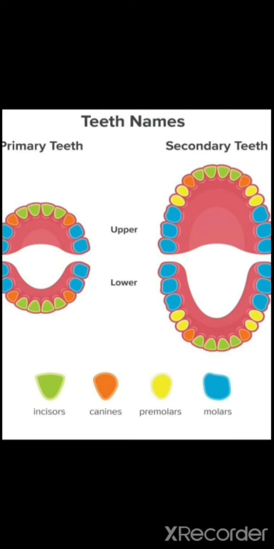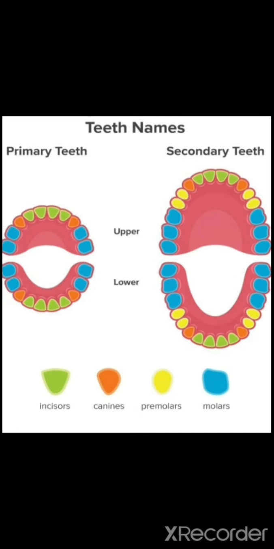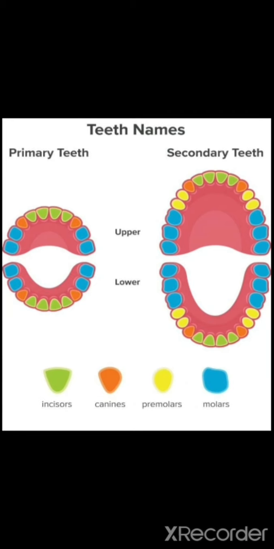And the next teeth on both the sides, that is the orange color. See the image clearly. The orange color teeth are your canines. In this image, you can see after the first 4, the next one is your canine. Canine is used for tearing. When we eat non-veg food and all, we tear the muscles, that fleshy part of the food. The canine is used for tearing the food items.